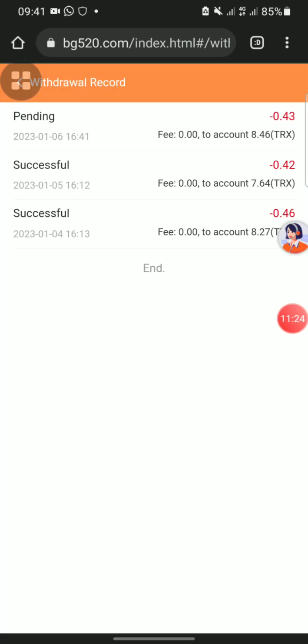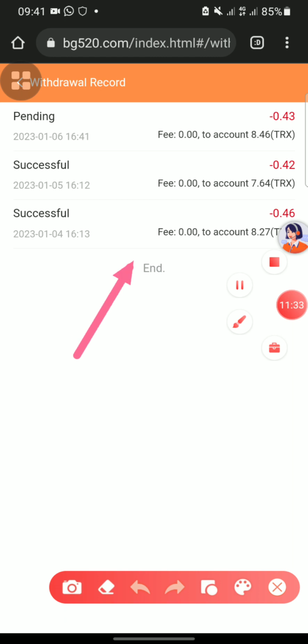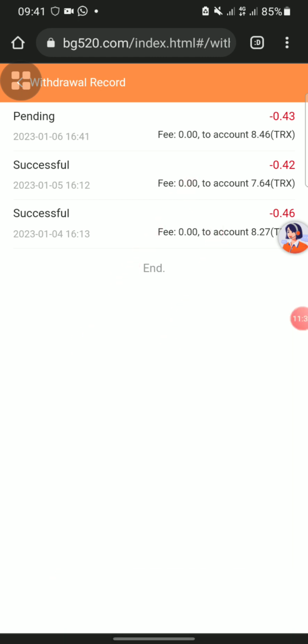Okay, guys, I've placed the withdrawal. Okay, let's wait for a minute and see if it will be successful. You can see I've withdrawn 2 times on this site and they paid. Look at 1, 2. You can see they paid, and I'm making my third withdrawal.